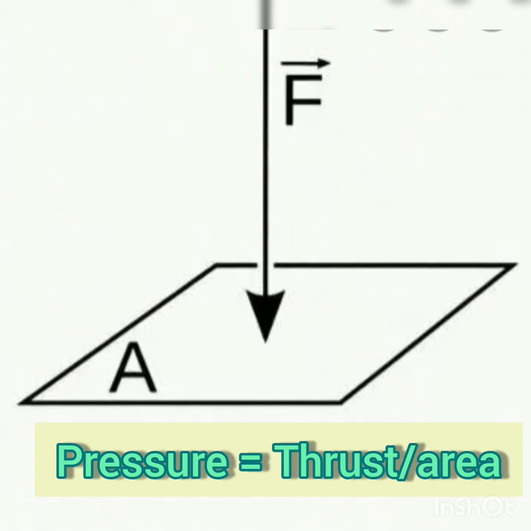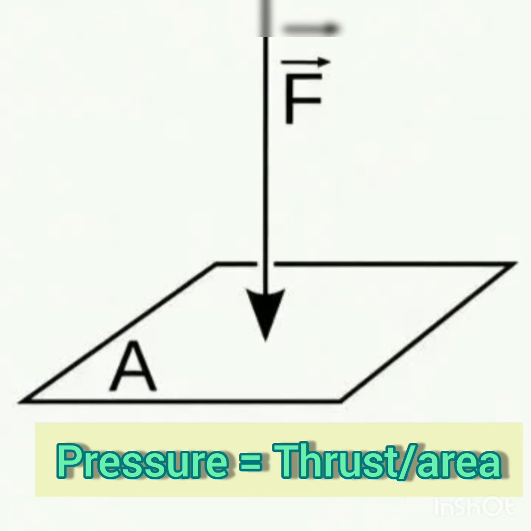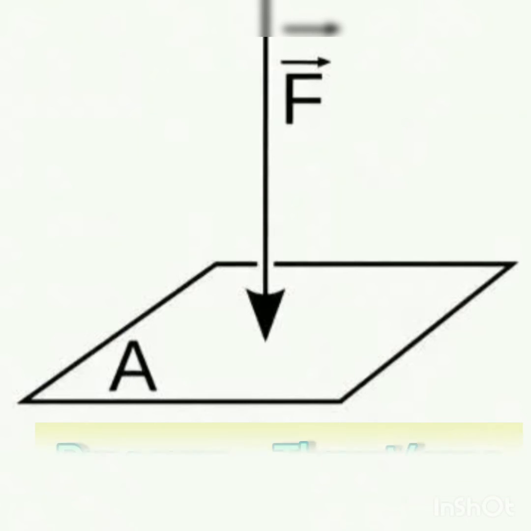So, pressure equals force per unit area, or pressure equals thrust by area. Since P equals thrust by area, which is again equal to force by area, because thrust is ultimately a perpendicular force, we can conclude thrust equals pressure into area.